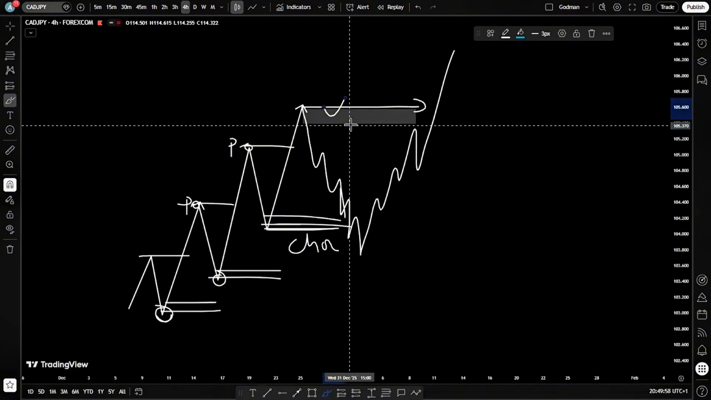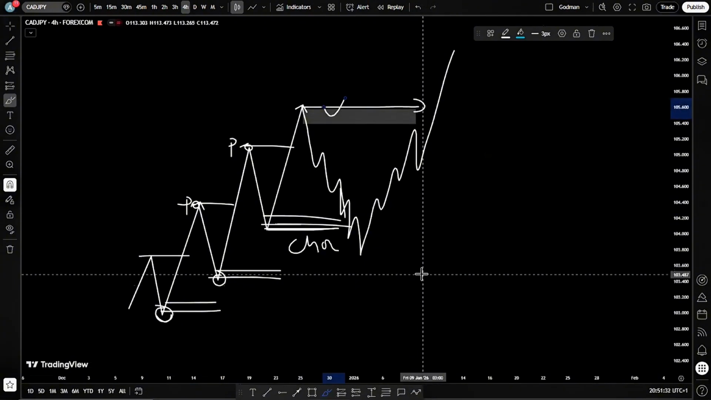So the end game of the market inducing a level of demand or supply is to generate liquidity to fuel the main expansion move. The process by which that liquidity is being generated is called manipulation. So inducement is the cause of manipulation. Manipulation is the effect of inducement. And the end game of inducement is to generate liquidity. So liquidity and inducement are not the same thing.